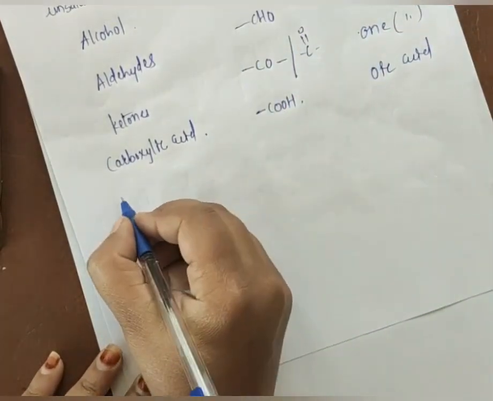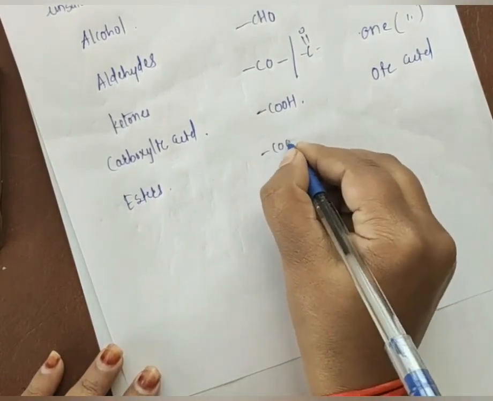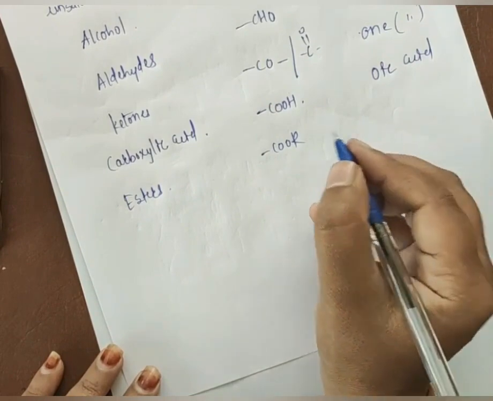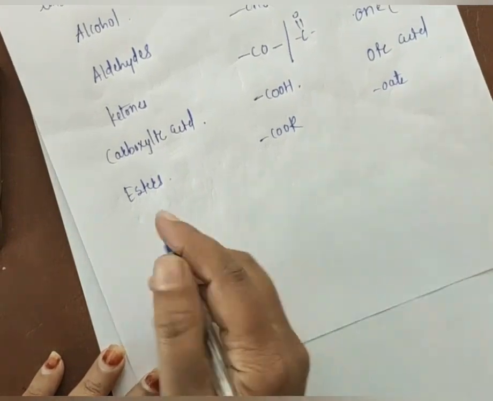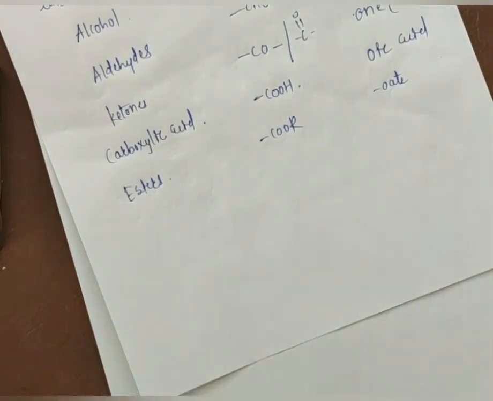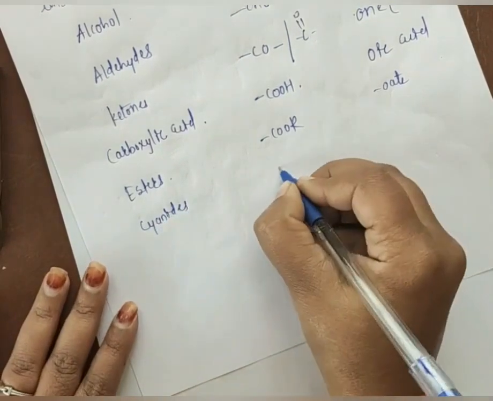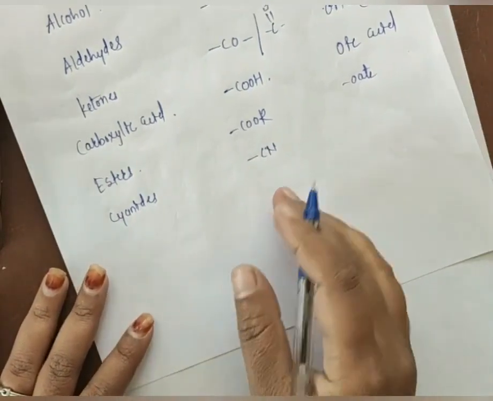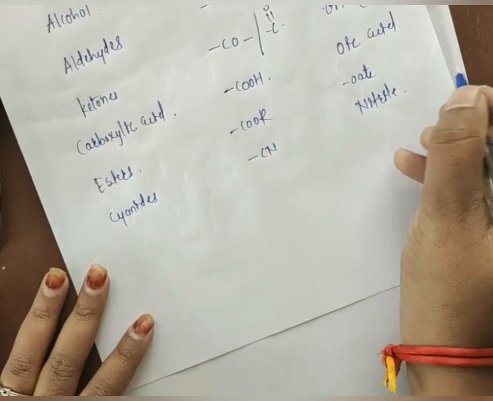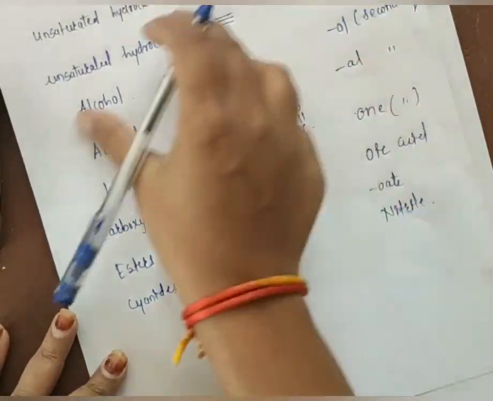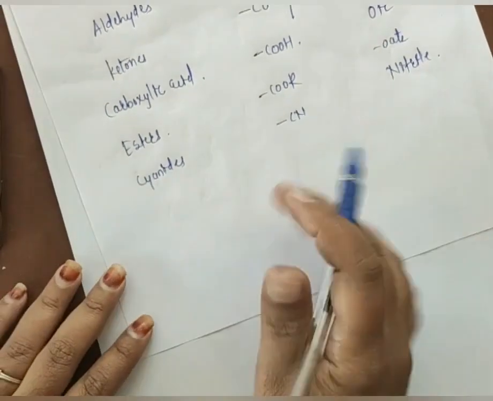Same way, if we have ester, what is the functional group for the ester? COOR, and in that case we have to use OATE as a suffix. If we have cyanide, all of you know cyanide means CN. In that case you have to use the suffix nitrile. I will take each and every example which involves all these functional groups, then you will understand easily.